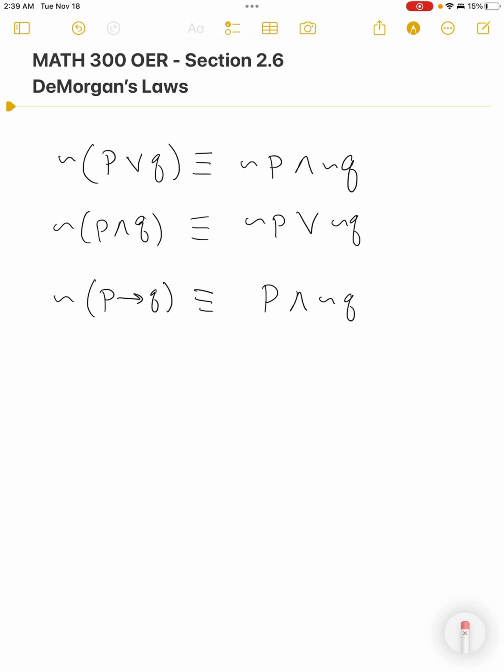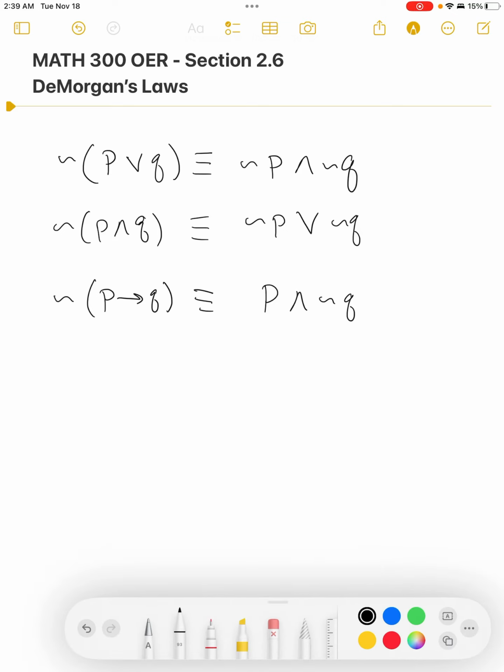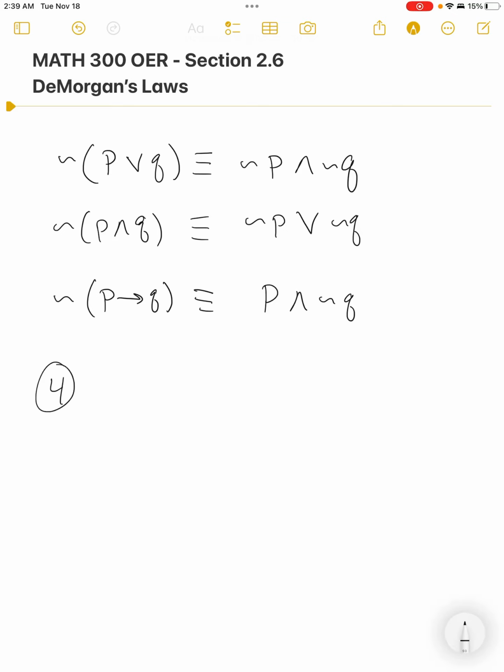Your homework starts out with 1 through 13. Okay, I apologize, I had lost it for some reason, it went away. 1 through 13 and then jumps. So I think in that 1 through 13, let me just go down and double check. I want to stay close to your homework. Yeah, they're asking you to rewrite things using De Morgan's laws. So I want you to look at something like number 4.